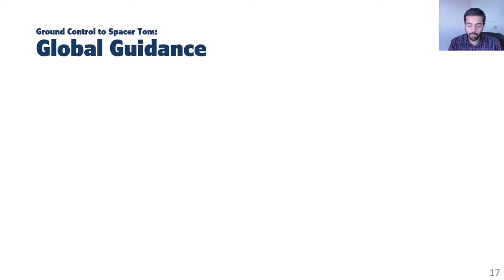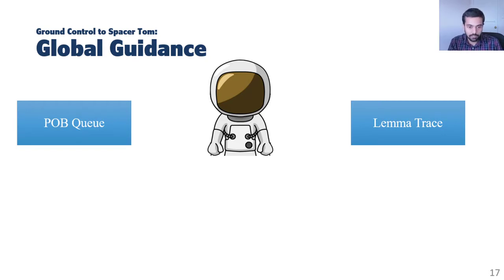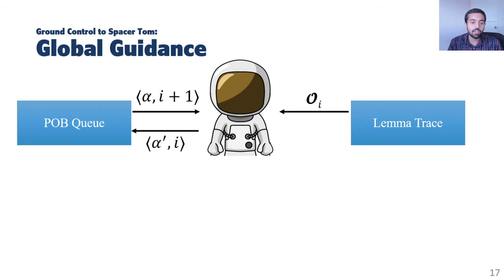So how do we solve this problem? Well, we introduce global guidance. Okay. So this is Spacer. It has two main data structures, a proof obligation queue and a lemma trace. In each iteration, Spacer queries the proof obligation queue for a proof obligation alpha. It queries the lemma trace for a frame i. It tries to block alpha. If it's not successful, it generates a new proof obligation, alpha dash, and if it is successful in blocking alpha, it learns a new lemma L.